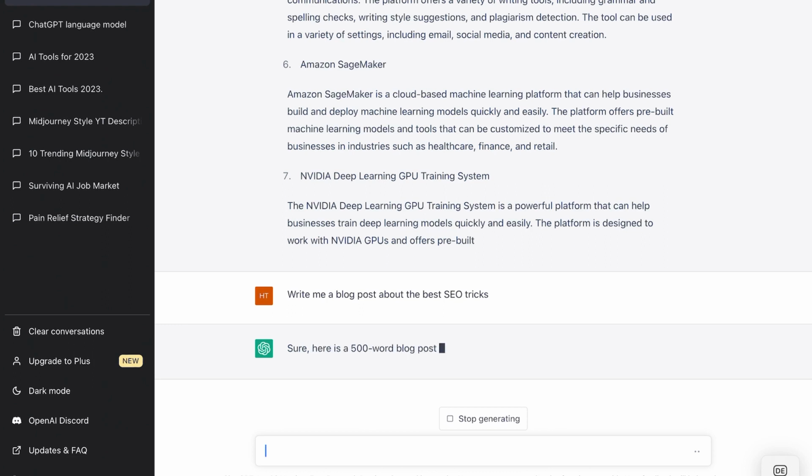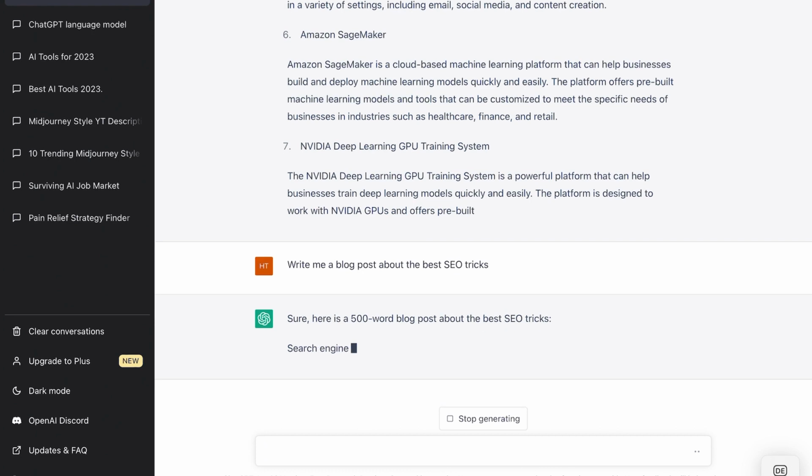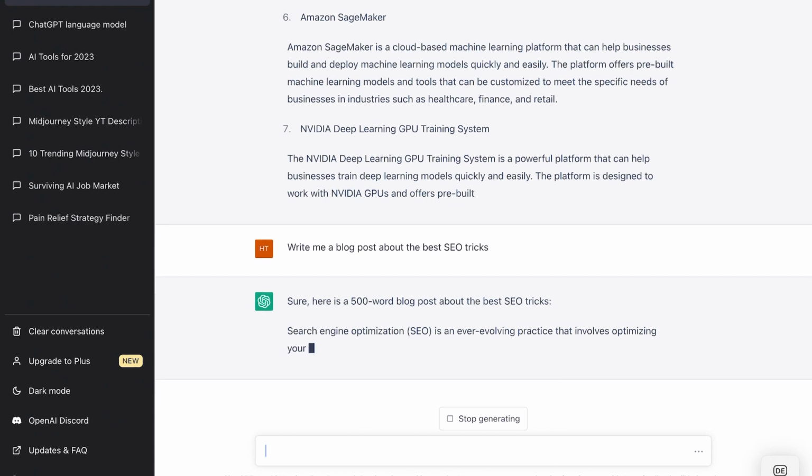So now it's starting to write here. Sure, here's a 500-word blog post about the SEO tricks. And you recognize already that it remembered that first I asked for 500 words up here, and now it again took this suggestion to write this blog post.